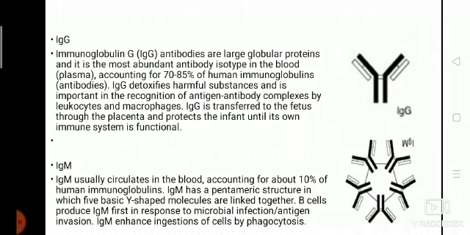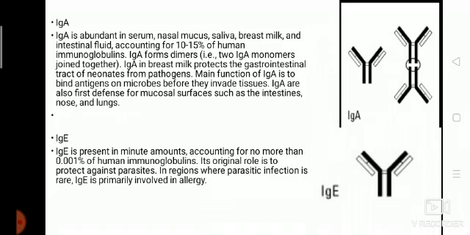IgA. IgA is abundant in serum, nasal mucus, saliva, breast milk and intestinal fluid, accounting for 10 to 15% of human immunoglobulins. IgA forms a dimer, meaning 2 IgA monomers joined together. IgA found in breast milk protects the gastrointestinal tract of neonates from pathogens. The main function of IgA is to bind antigen on microbes before they invade tissue. IgA is also the first defense for mucosal surfaces such as intestine, nose and lungs.